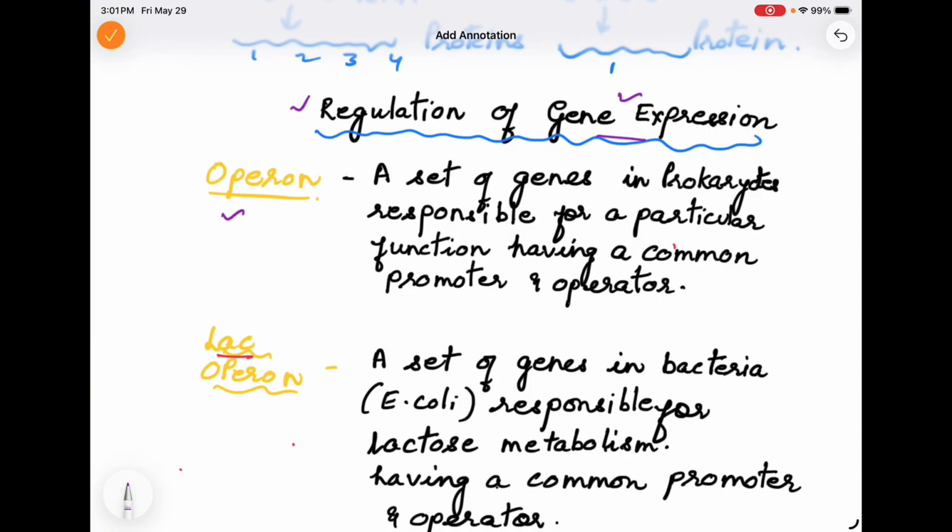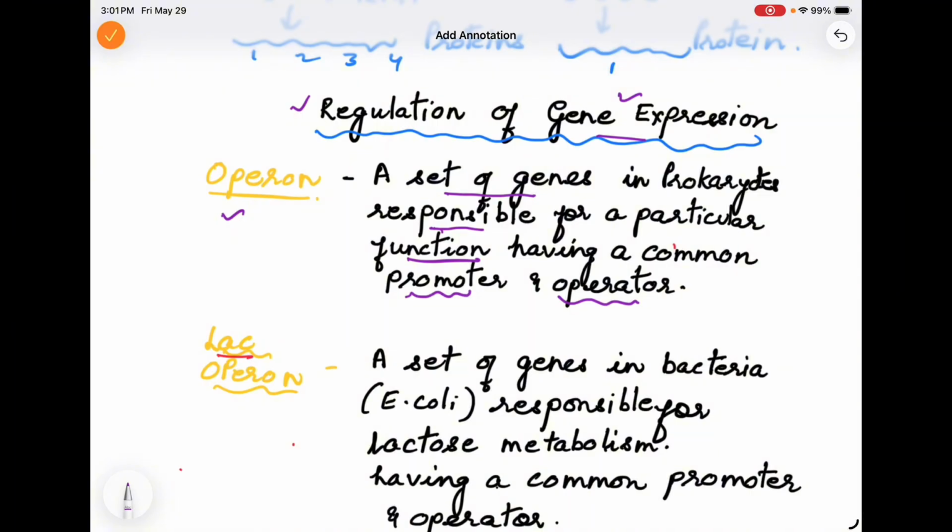Now, what is operon? Operon is a set of genes in prokaryotes which are responsible for a particular function, for one particular function, having a common promoter and operator. So we have done in prokaryotes that the DNA is polycistronic, that is from one DNA, the RNA which is formed will form multiple proteins.